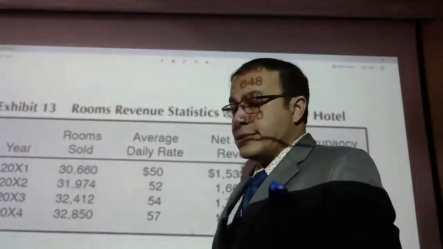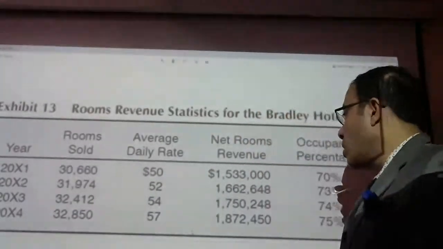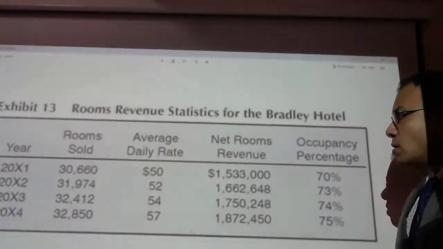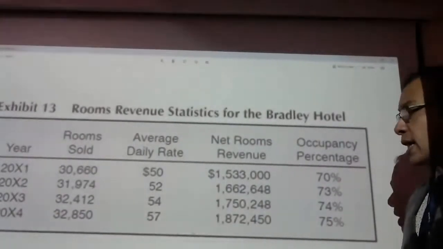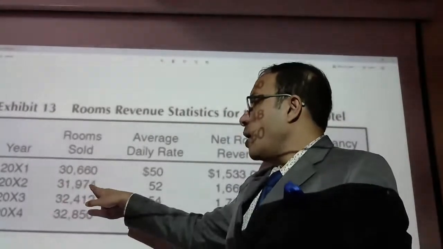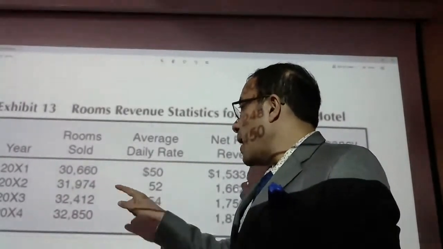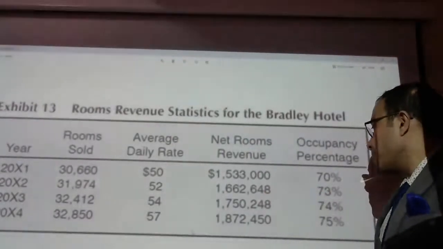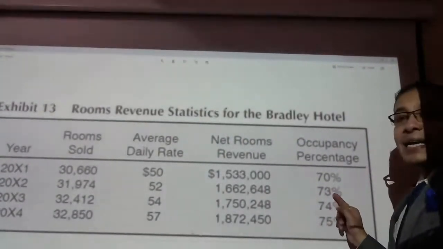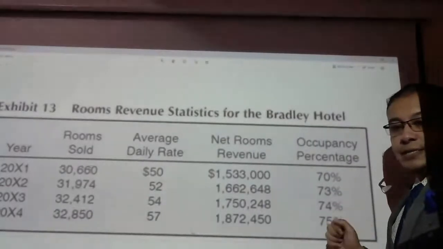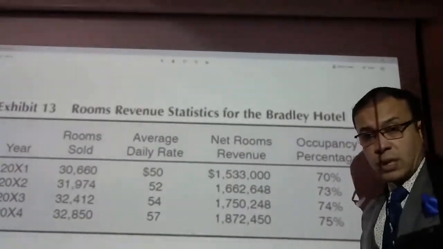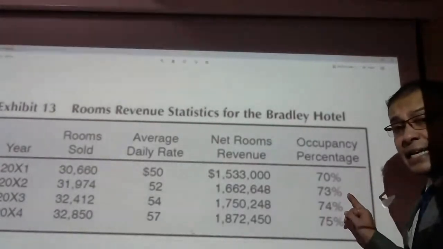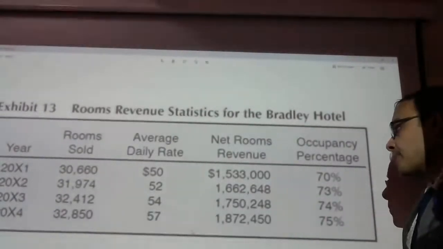So there are more sales in the room. So how much is the total room revenue? Again, rooms sold multiplied by ADR equals my total revenue generated. So I see that there is a 73% occupancy.